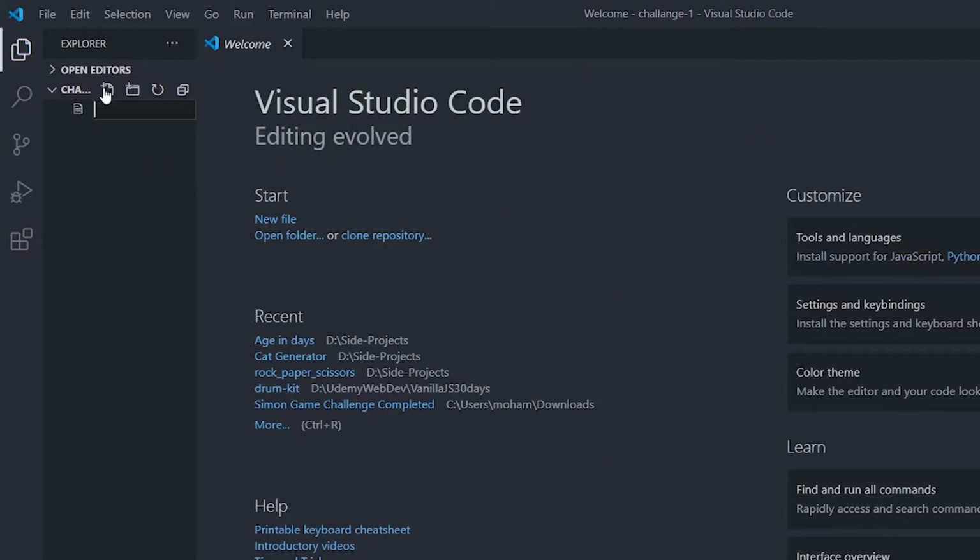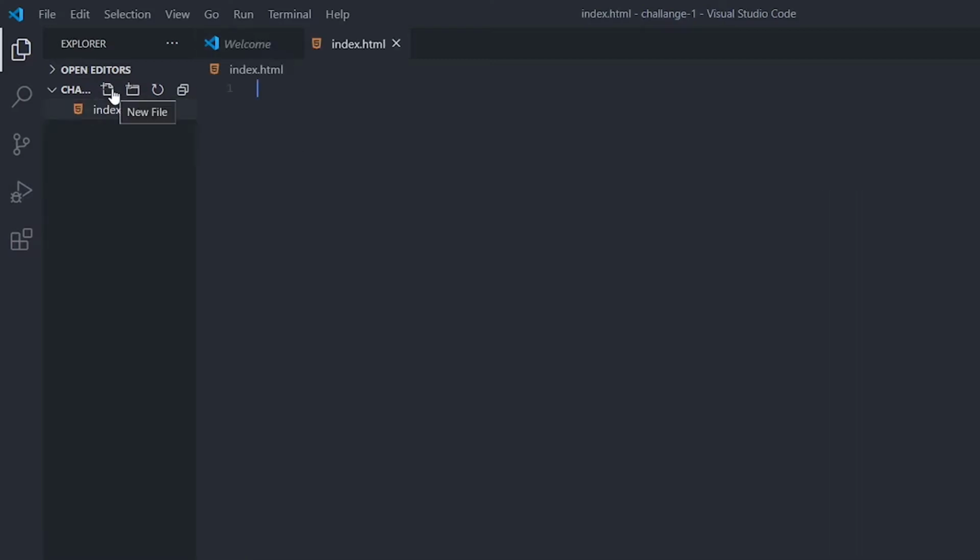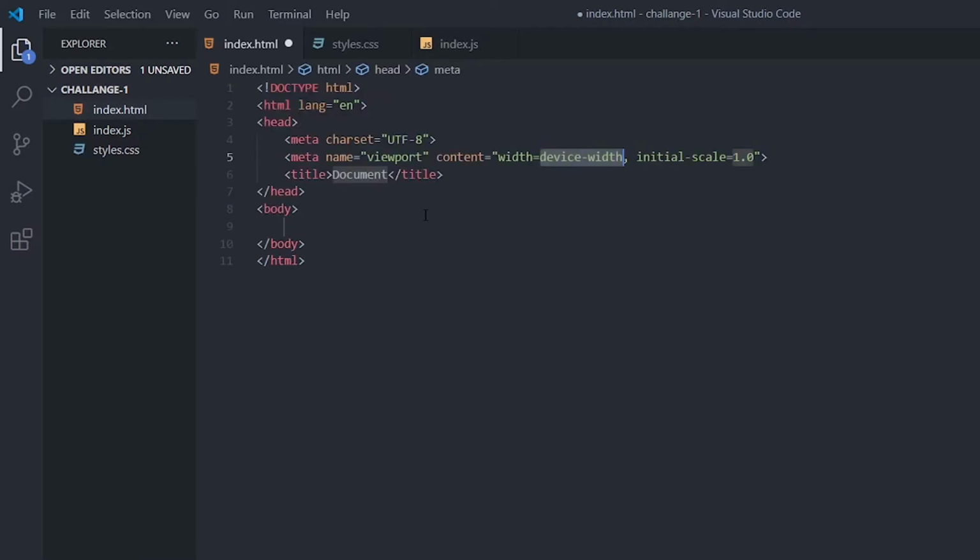Here I will make an HTML file, which is index.html, and I will make a CSS file, which I will name styles.css, and I will make a JavaScript file, which I will name index.js. First of all, I will link all the files with our HTML. So first let me set up the boilerplate, and I will title this Age in Days.